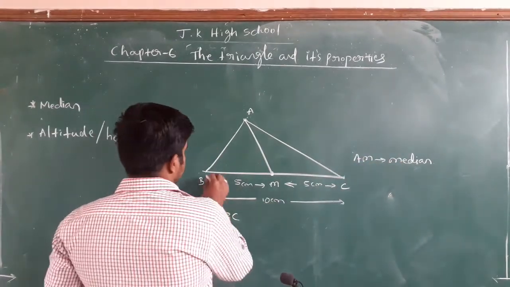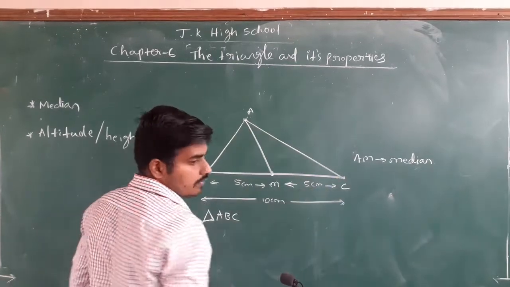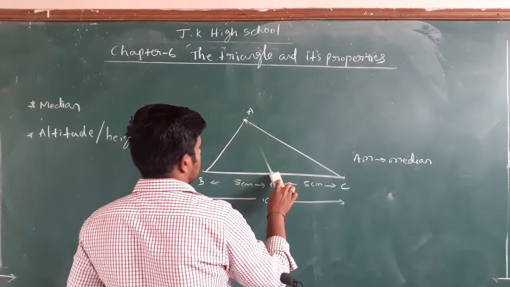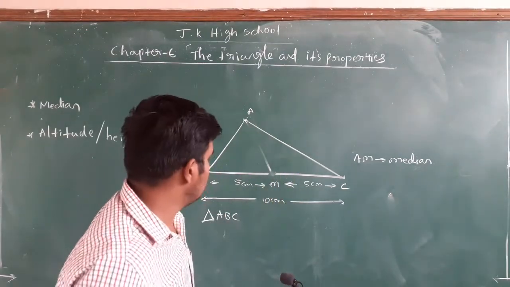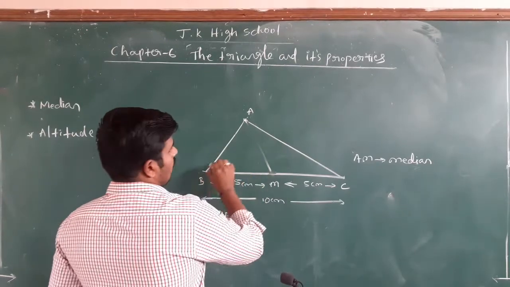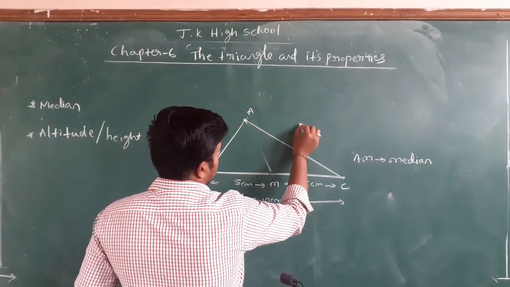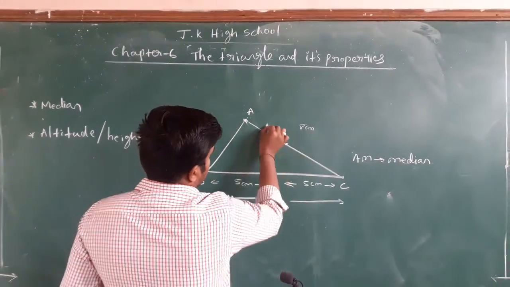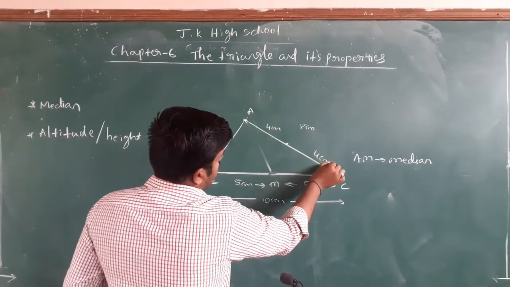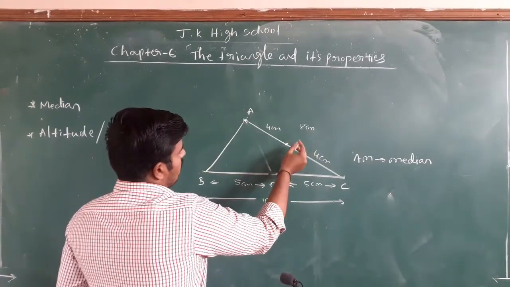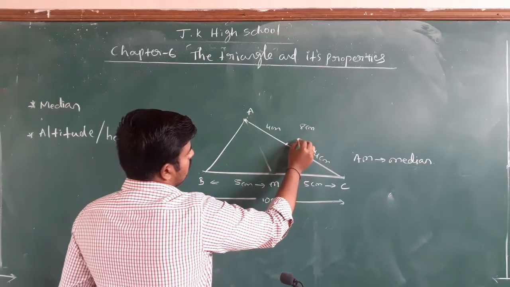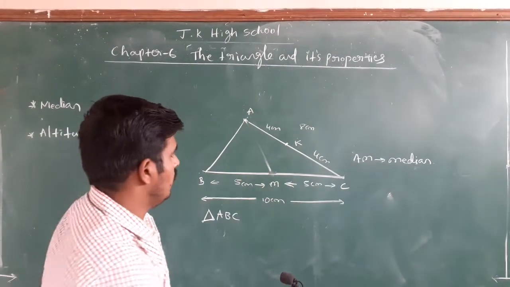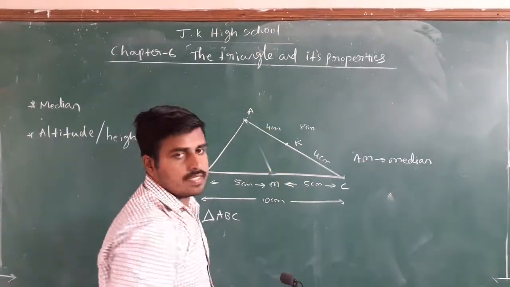For B, AC is opposite. Am I right? For B, AC is opposite. Suppose AC is 8 centimeter, and you have to measure in such a way that here 4 centimeter, here 4 centimeter. Now let this point be K. Now K is the midpoint of AC.